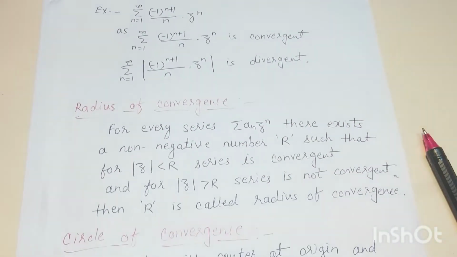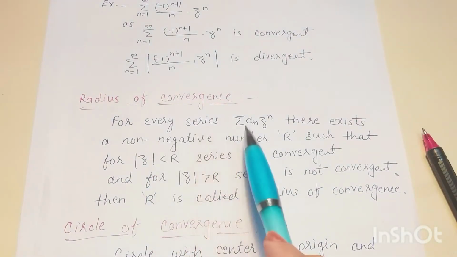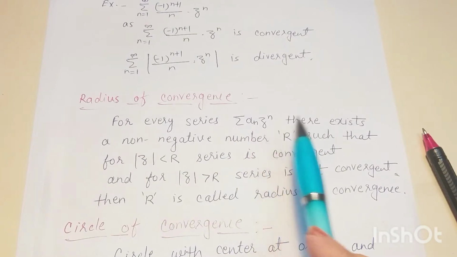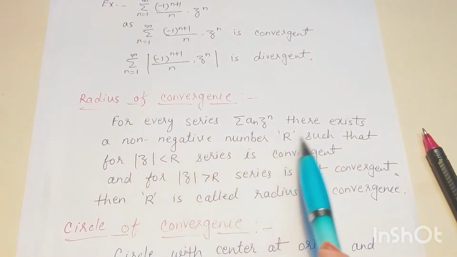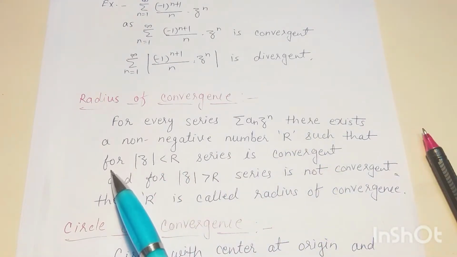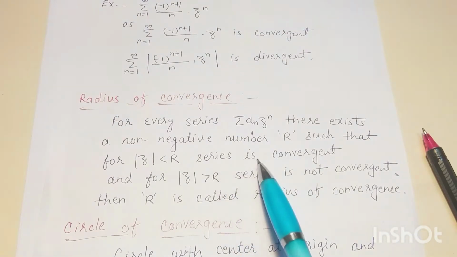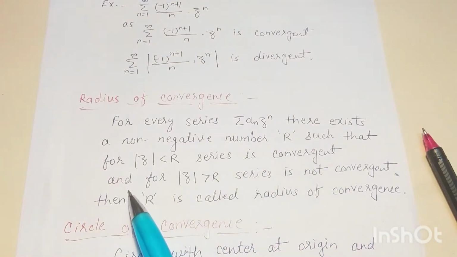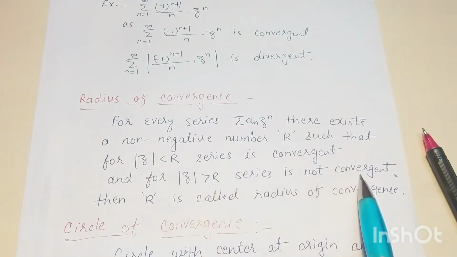Now next we see what is radius of convergence. For every series summation of a_n z to the power n, there exists a non-negative number r such that for all values of mod z less than r, the series is convergent, and for all values of mod z greater than r, the series is not convergent.